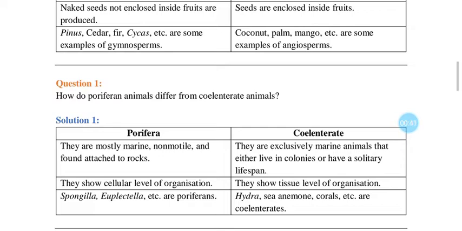The first question based on this is: how do poriferan animals differ from coelenterate animals? I told you while teaching how to remember this classification of kingdom Animalia.